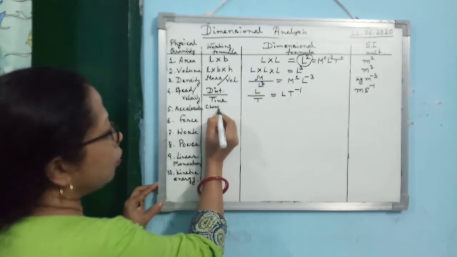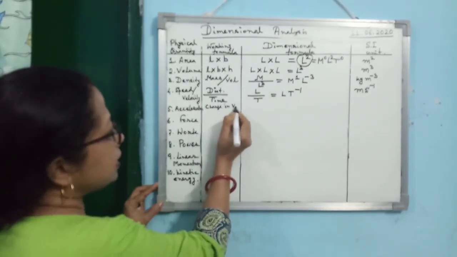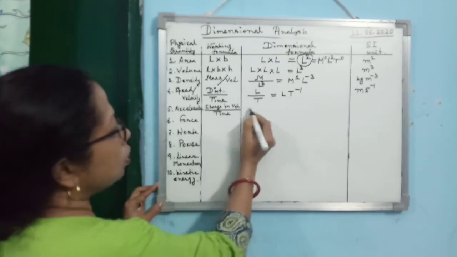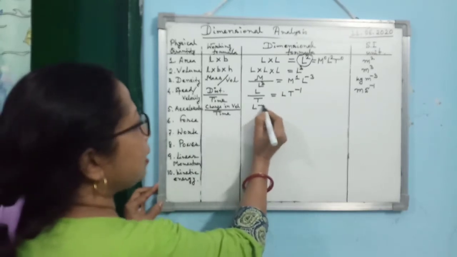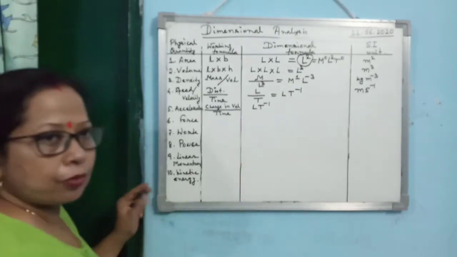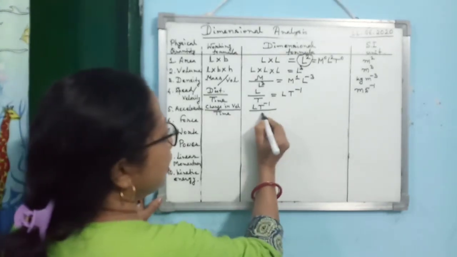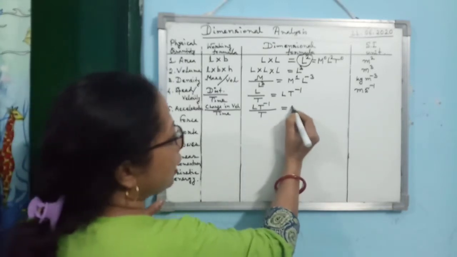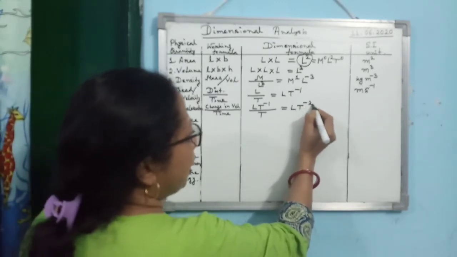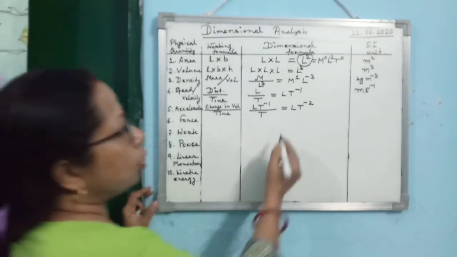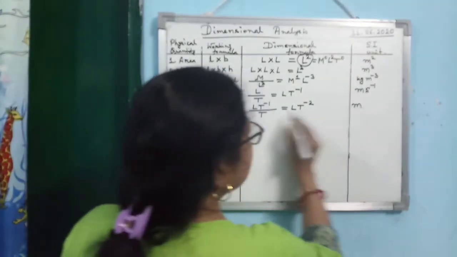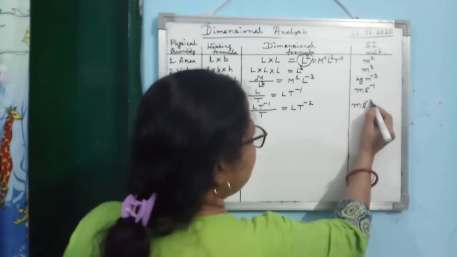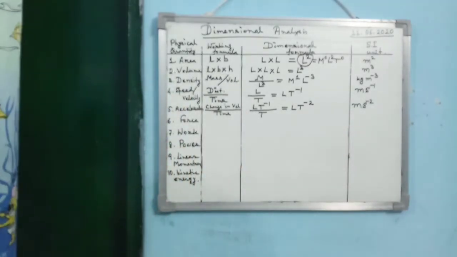You know the formula: change in velocity divided by time. Change in velocity means the dimension of velocity, L T to the power minus 1, divided by time. Again T is coming. So you are getting L T to the power minus 2. What is the SI unit? Meter for L and second for time, so m s to the power minus 2.